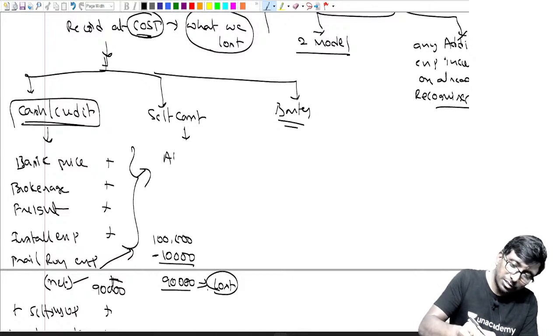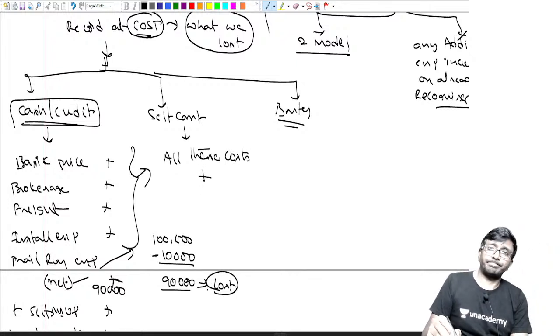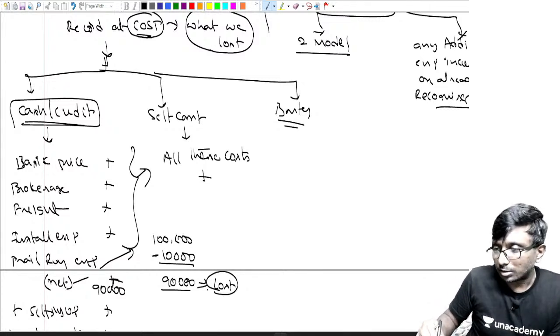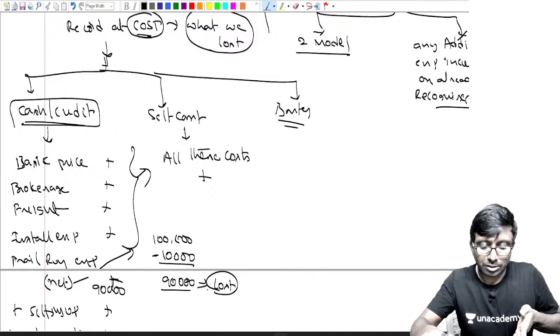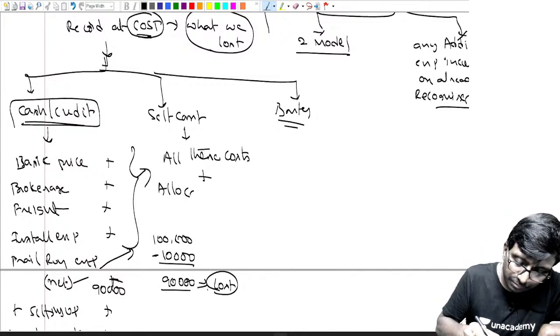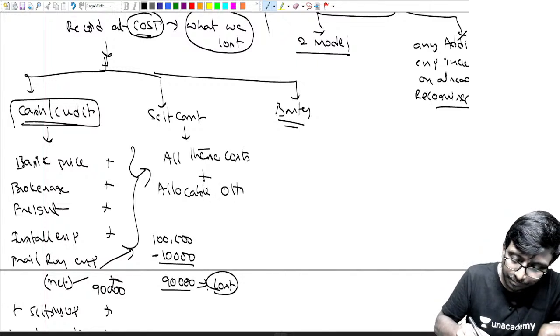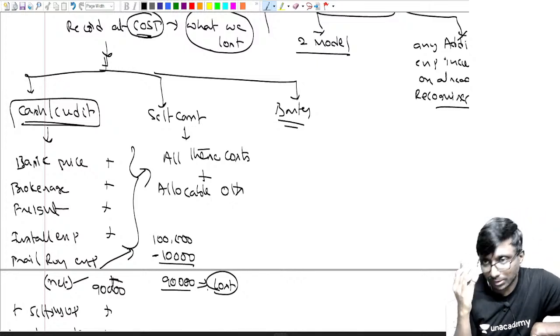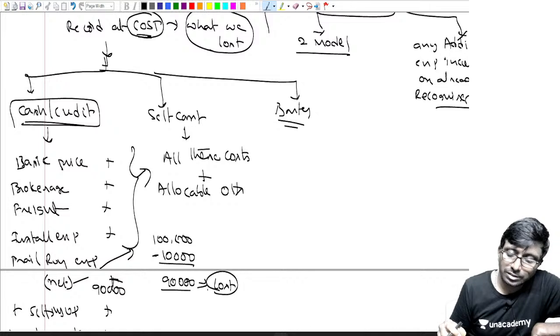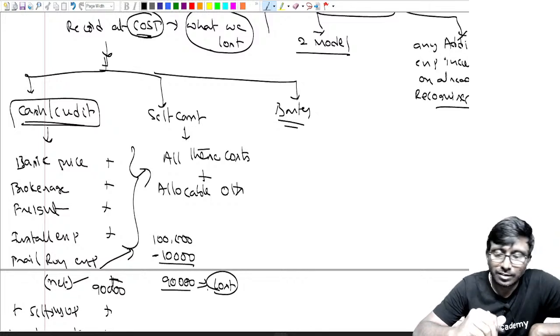All these costs are going to be considered, plus any allocable overheads. If you have spent some money on overheads, any allocable overheads are included. This is conversion cost. This is not a fixed asset, and not inventory to convert.